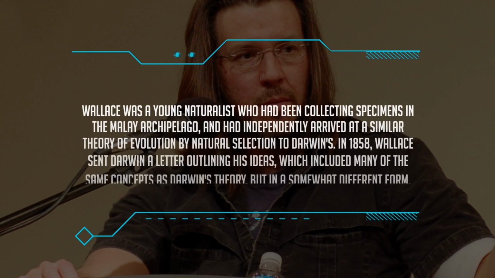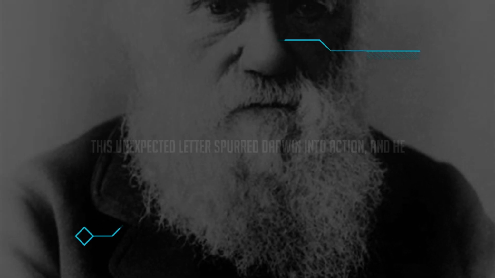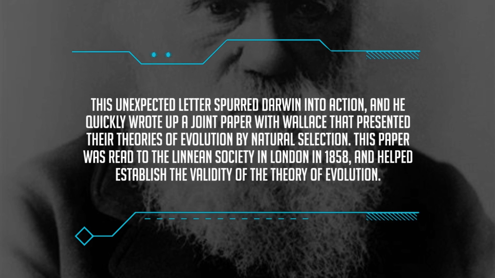Wallace was a young naturalist who had been collecting specimens in the Malay archipelago, and had independently arrived at a similar theory of evolution by natural selection to Darwin's. In 1858, Wallace sent Darwin a letter outlining his ideas, which included many of the same concepts as Darwin's theory, but in a somewhat different form. This unexpected letter spurred Darwin into action, and he quickly wrote up a joint paper with Wallace that presented their theories of evolution by natural selection. This paper was read to the Linnean Society in London in 1858, and helped establish the validity of the theory